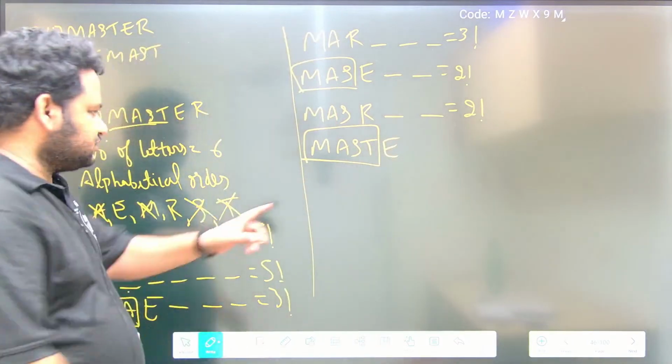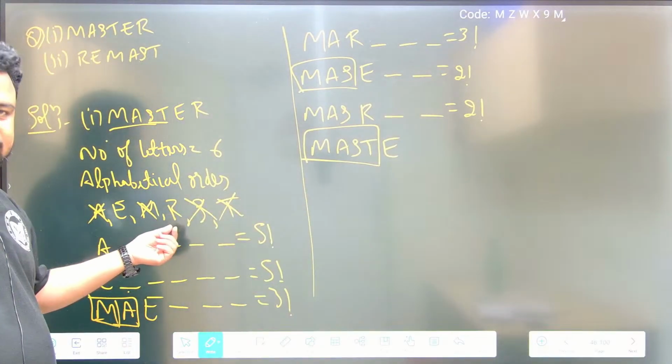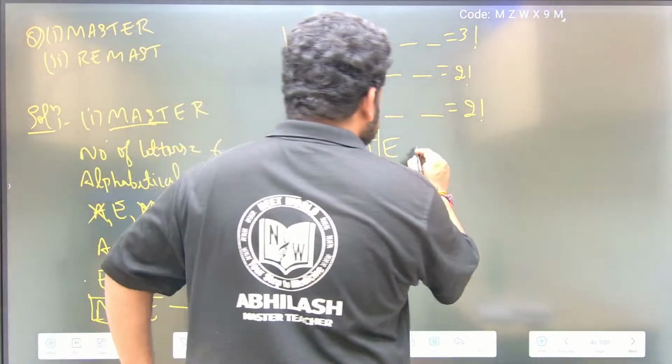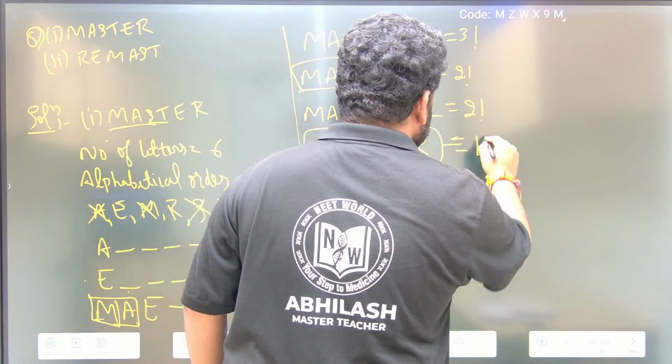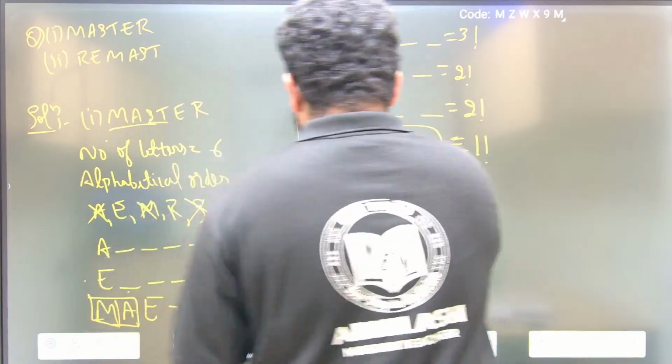After E one space is there. In that space what can I write? I can write R, correct? In that space I can write R. So this is also fixed. So we got the required word, that is MASTER. This I can write in 1 factorial ways.